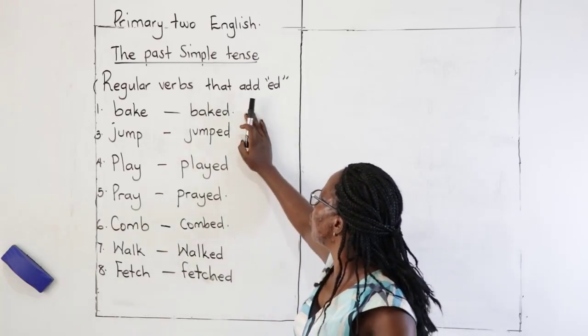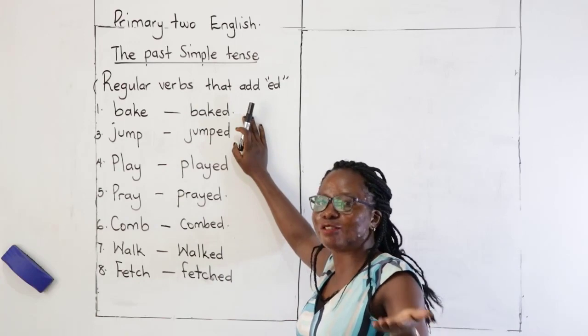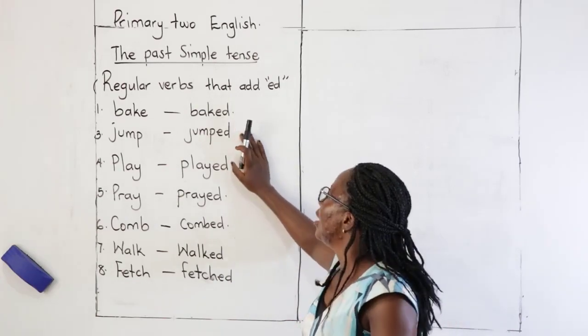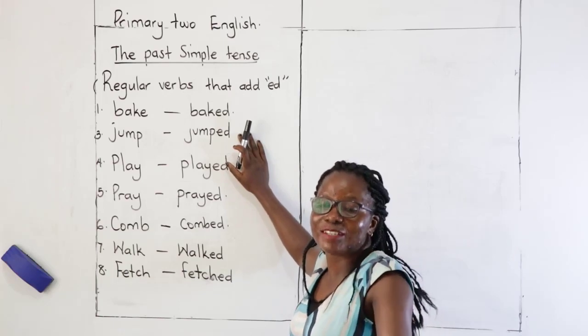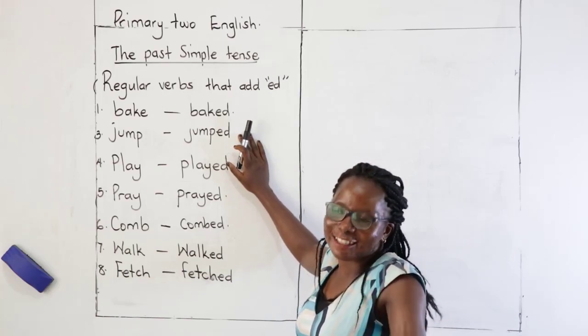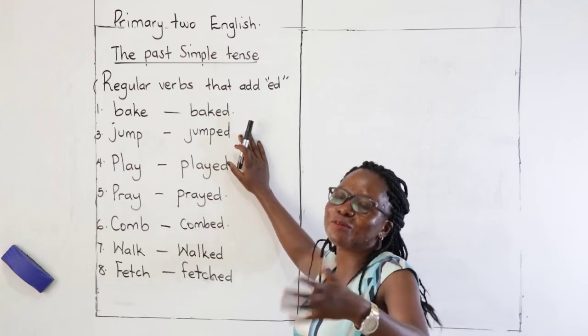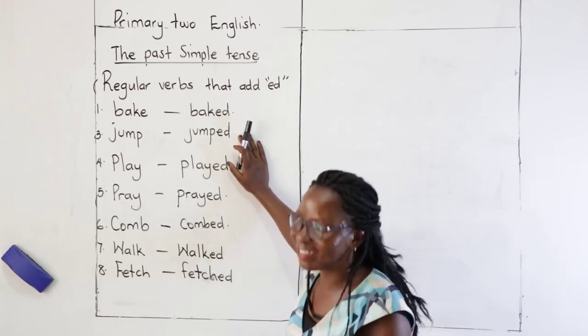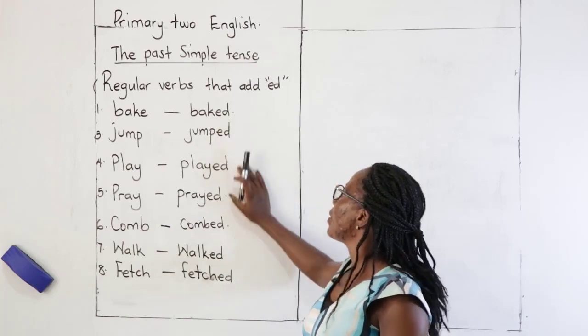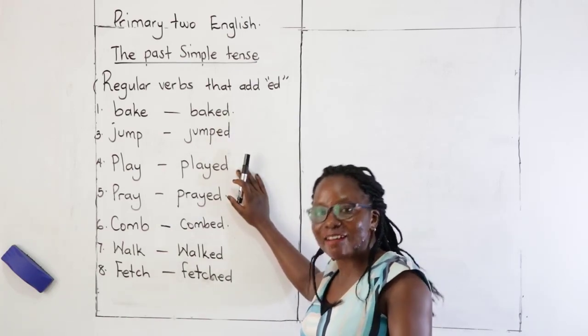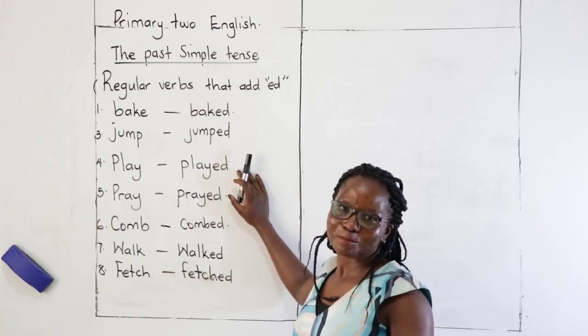Let us look at bake. The word changes to baked. Yesterday I baked bread. That's what I said. Jumped. I jumped with my rope yesterday. I jumped with my sister yesterday. I jumped over the fence yesterday. All those are examples. Yes, played. I played with my brother yesterday.